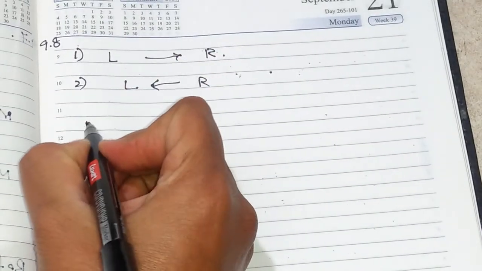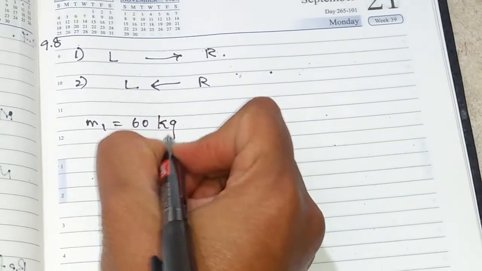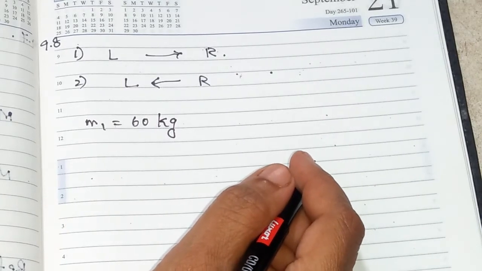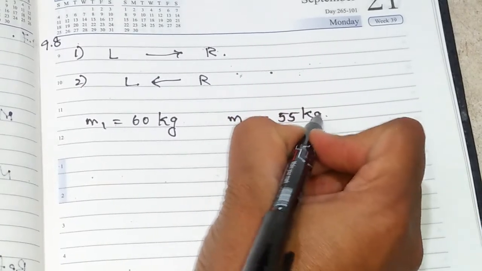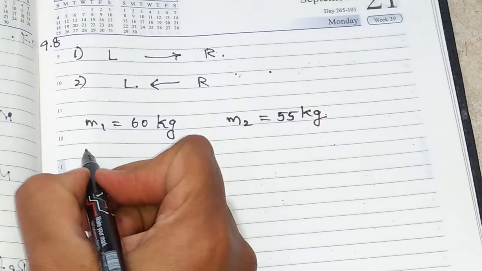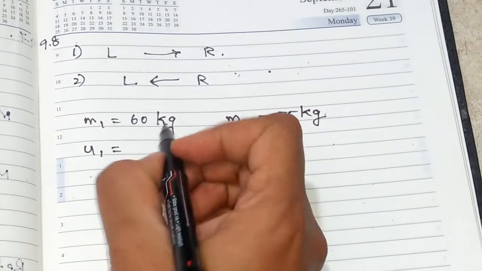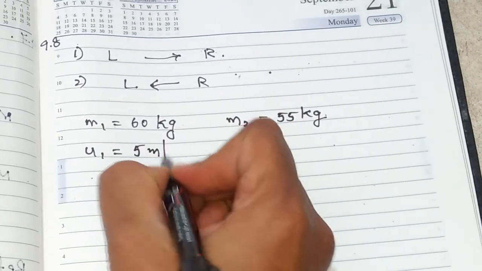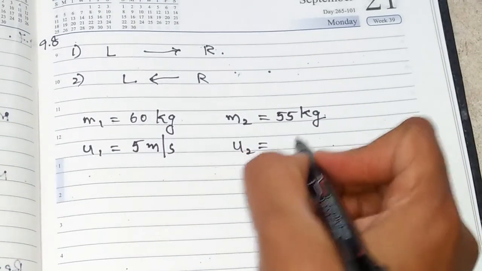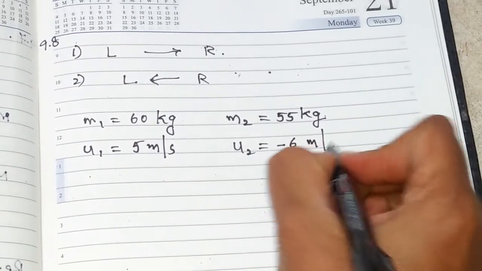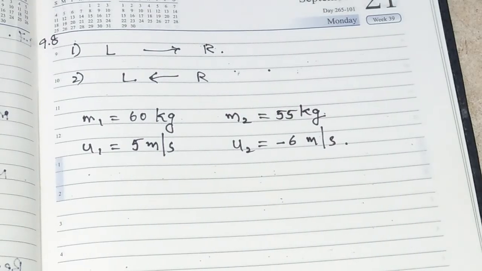M1 I am taking as it is given in the question, that is 60 kilograms. M2 is given as 55 kilograms. Then U1, the initial velocity of the first player, as I told, I am taking in the positive direction, 5 meters per second. U2, the second player's velocity, I have to take with a negative sign. So U2 is equal to minus 6 meters per second.